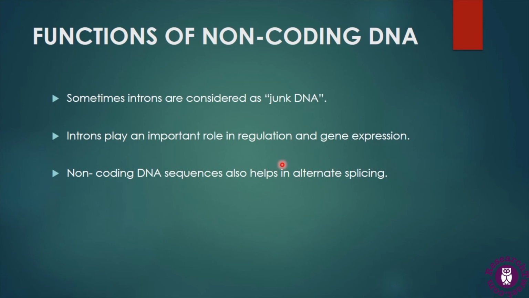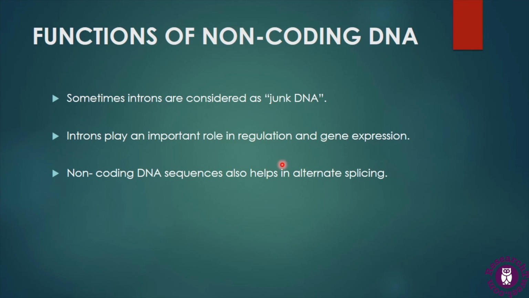In that condition, they increase the chances of crossing over and recombination between sister chromosomes, and we know that the process of crossing over enhances the chances of mutations. Non-coding DNA sequences also help in alternate splicing.